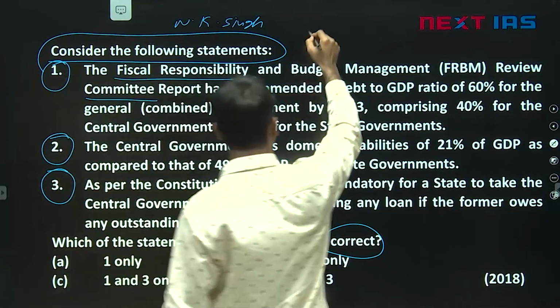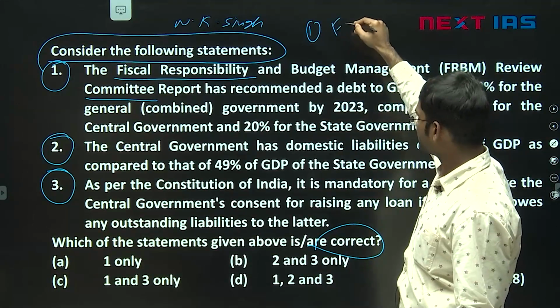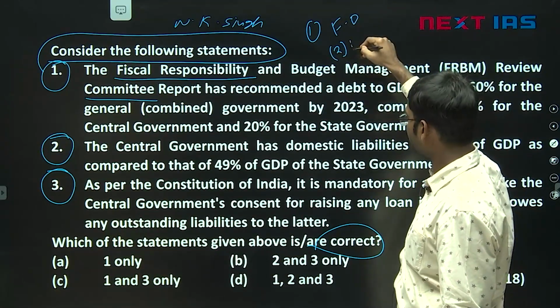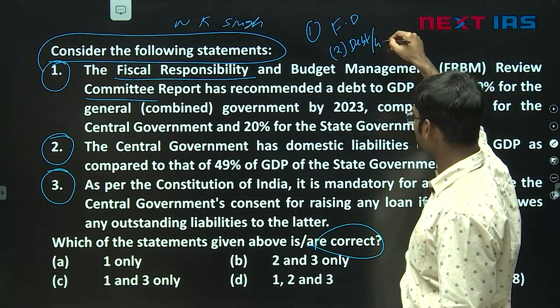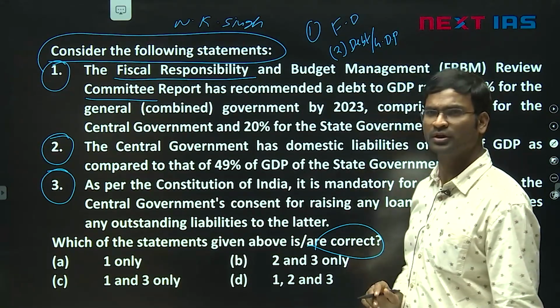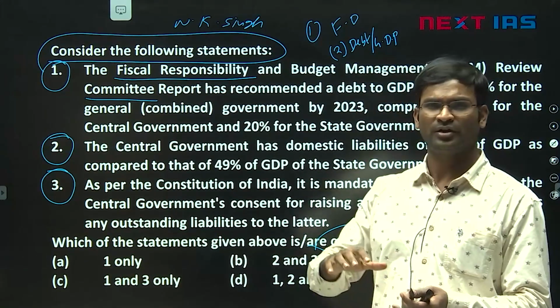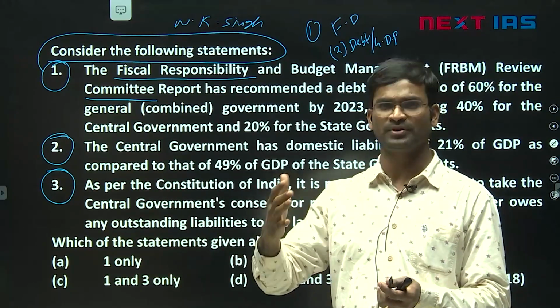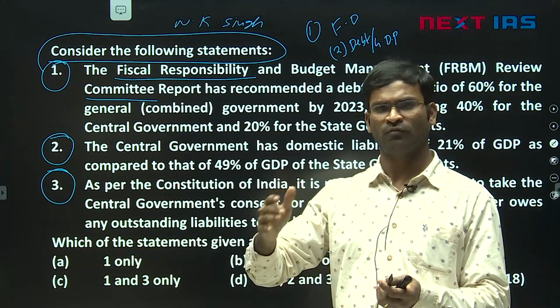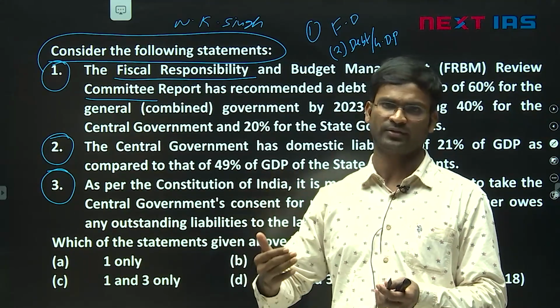Number 1, friends, along with fiscal deficit, we should keep in mind debt to GDP also. He recommended debt to GDP should be around 60%. In that, 40 for the central government, 20 for the states.